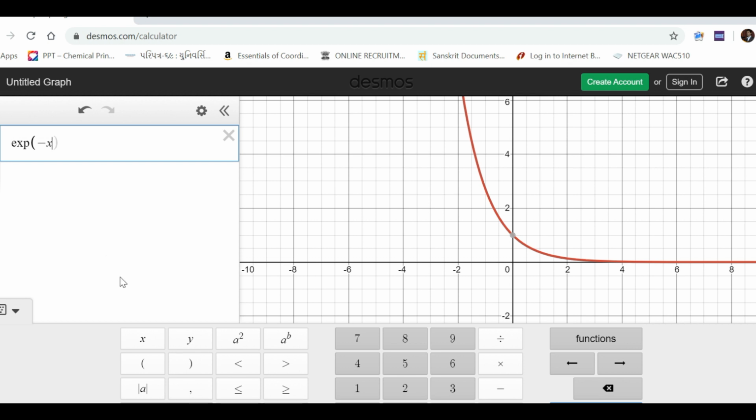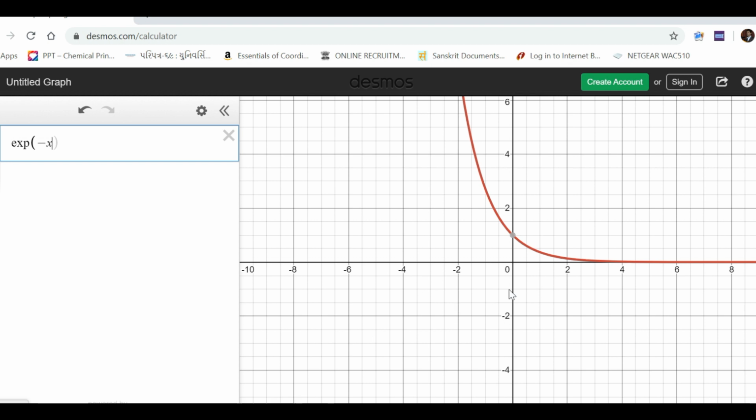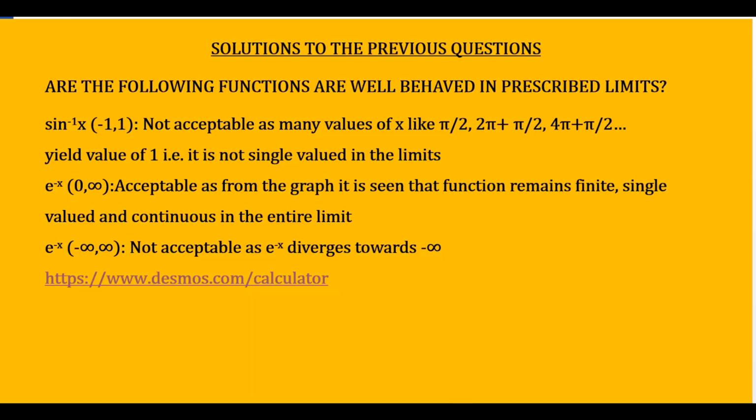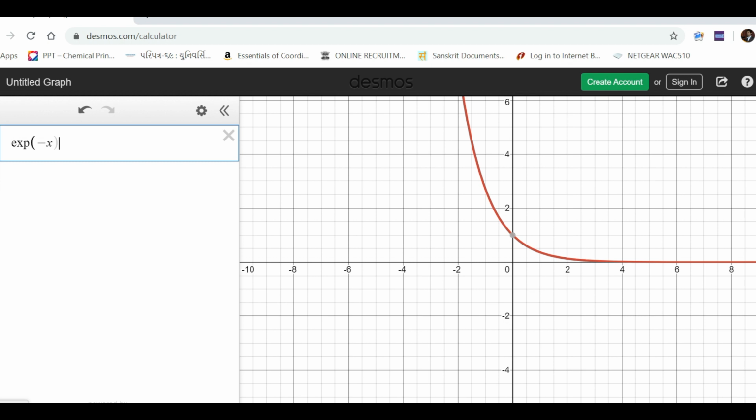So I have got exp, and here I will put minus x, and then I am getting the graph of this function. Let me take you back to this question. First we are taking e raised to minus x in 0 to infinity. So this is our graph, it starts from here and it goes like this.